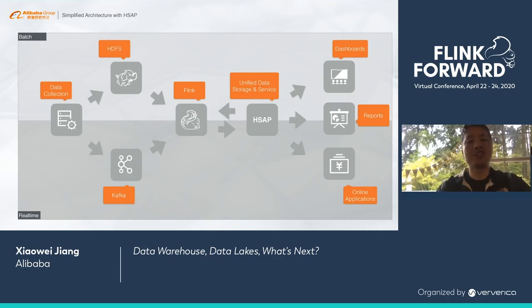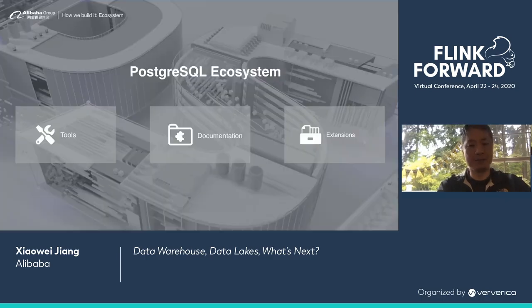But one interesting thing about HSAP is that because it's good at analytic workloads as well as serving workloads, Flink can store the entity tables in the HSAP system as well and use the HSAP system to do streaming joins. So we really have a unified storage for our real-time data now. Over the next few slides, I'm going to explain how we are going to build such an HSAP system at Alibaba.